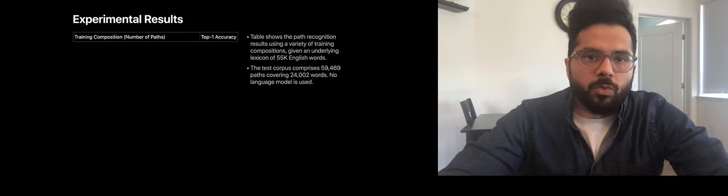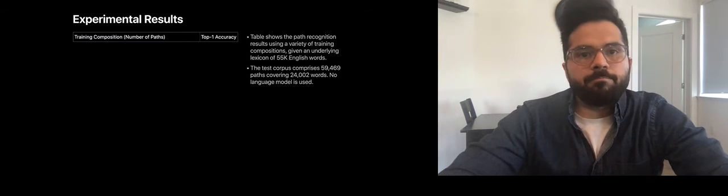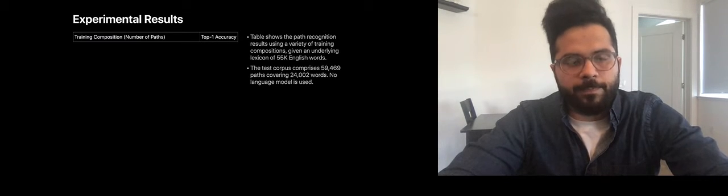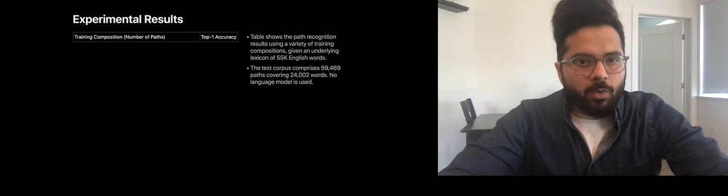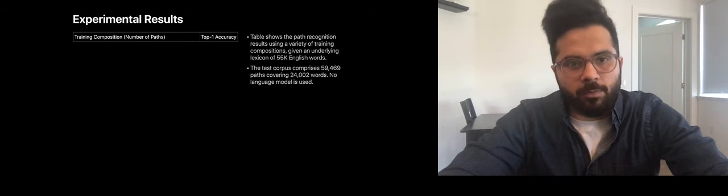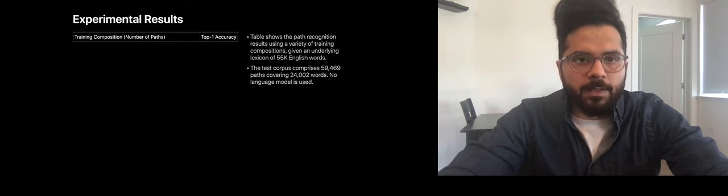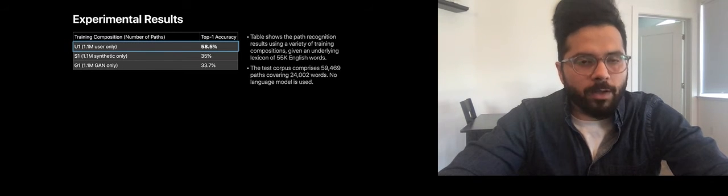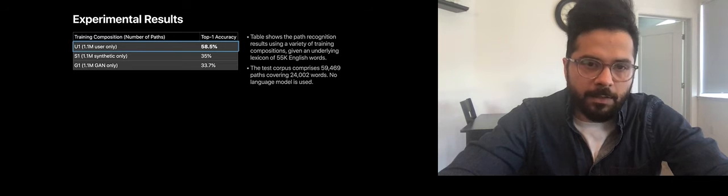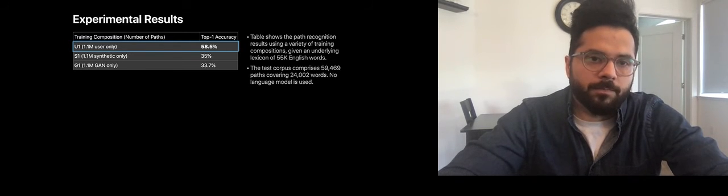Now that we looked into the visualizations, let's talk about some experiments that we conducted and the results that we obtained. A few quick notes about the datasets. The training data has a vocabulary of 55,000 English words, and the test corpus comprises 60,000 paths, covering 24,000 words in the English vocabulary. No language model is used. The results in this table are roughly grouped by the size of the dataset used to train the model. When the dataset size is 1 million and the user, synthetic and GAN data are used independently, then we see that the user data outperforms the other two variants.